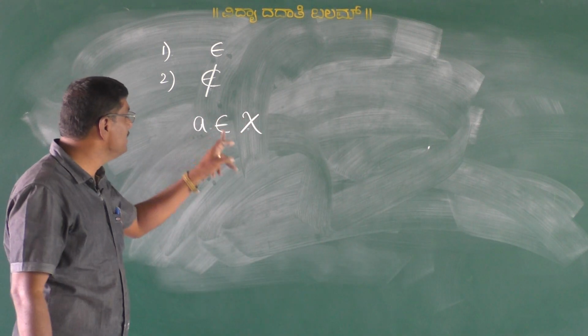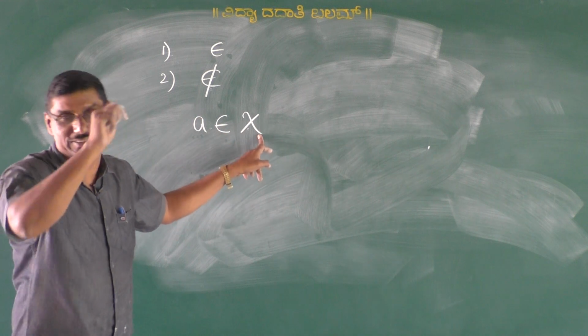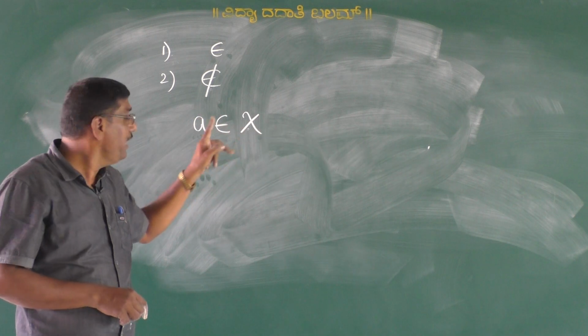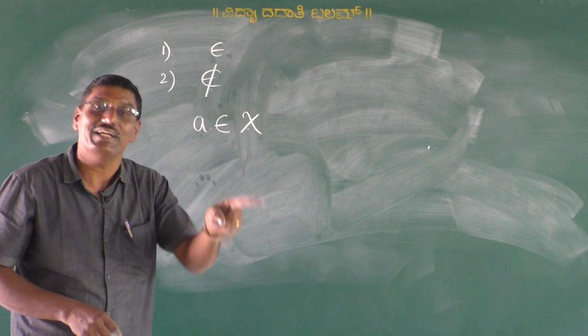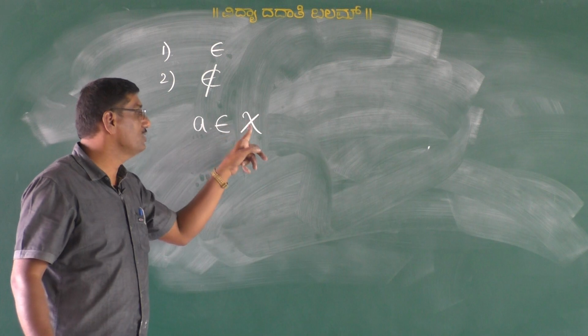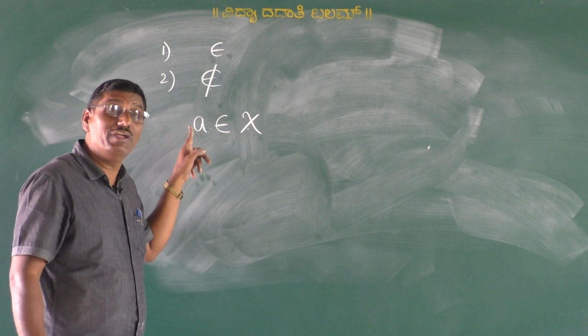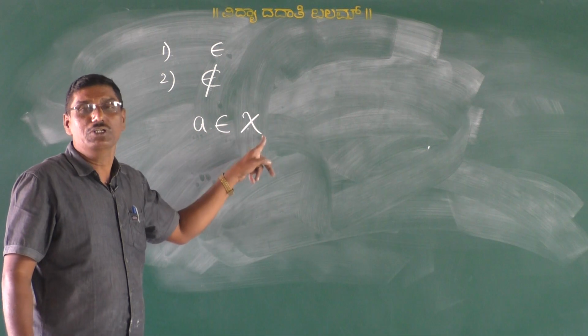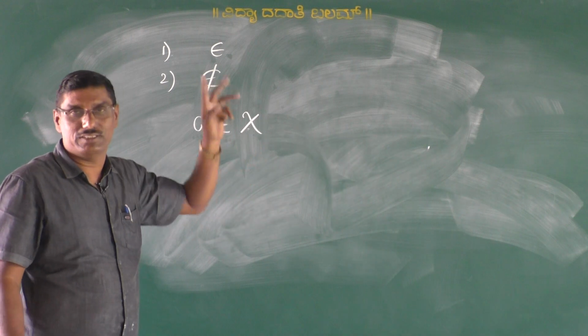It means A is an element of set X. A is an element present in the set X. Read as A belongs to X. That means an element A belongs to set X.